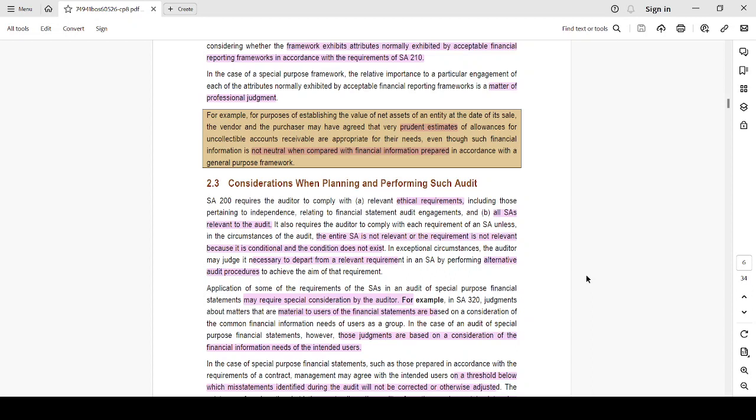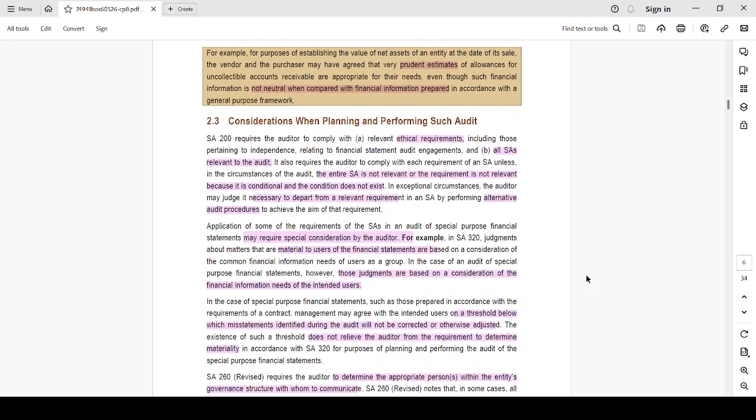See, let me repeat it again. For general purpose framework, we use the expected credit loss method to estimate the bad debts and provision for bad and doubtful debts. But whenever you're using special purpose framework, you will give a more prudent estimate of what the allowance could be, because you know these are the amounts that will not be receivable. Certain things I could receive with some efforts. So for the purpose of establishing the value of net asset of an entity at the date of sale, this will be a more prudent value, and this is not a neutral approach, but a more sensible one rather than a neutral one.